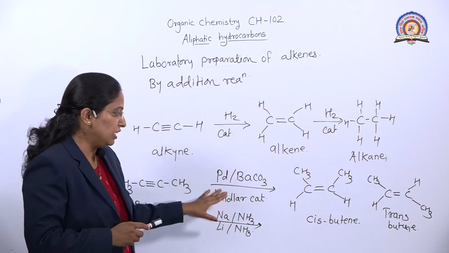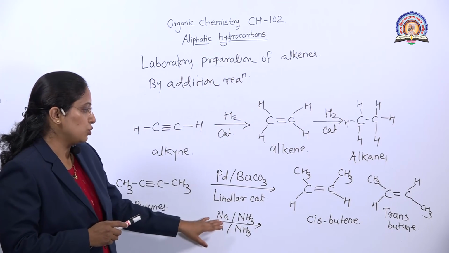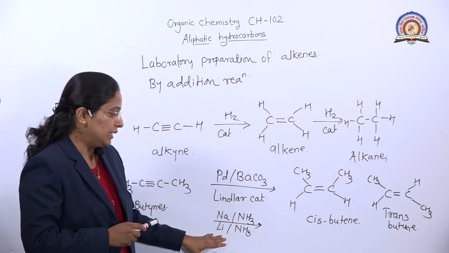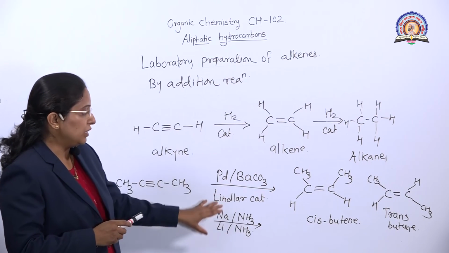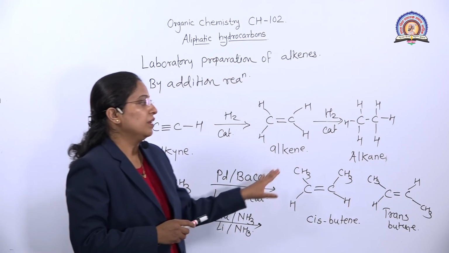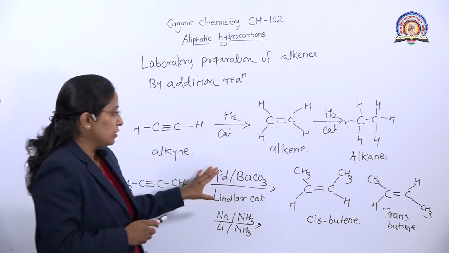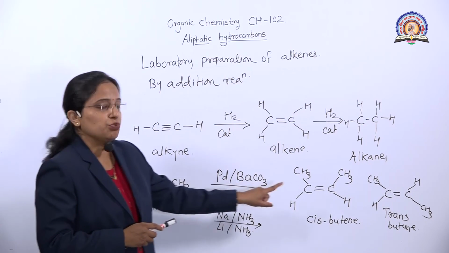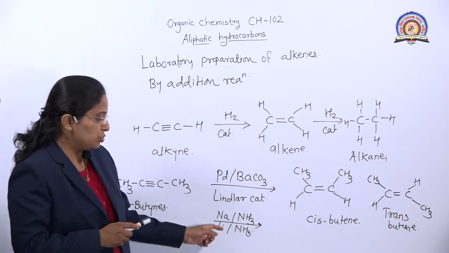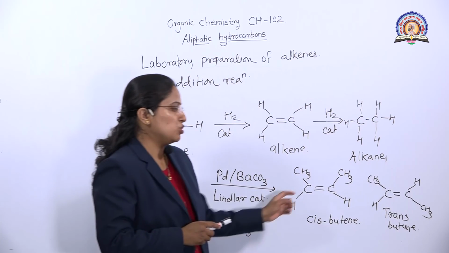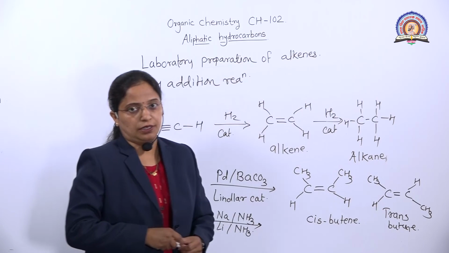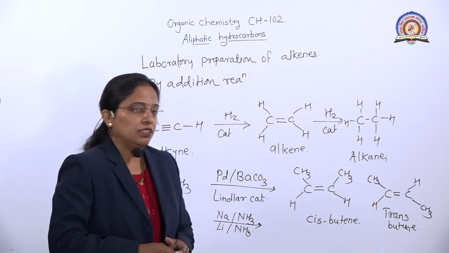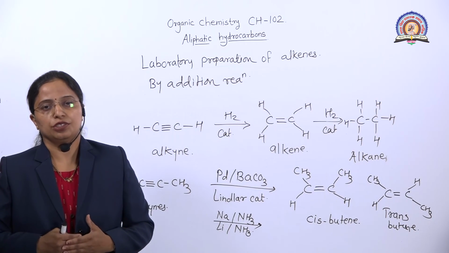For that we use a Lindlar catalyst, and sodium in presence of ammonia or lithium in presence of ammonia. By these reagents, we prepare the alkenes. When we use the Lindlar catalyst, we get the cis alkene, and if we use lithium or sodium in presence of ammonia, we get the trans alkene. Okay. So we discussed the laboratory preparation reactions of alkenes.